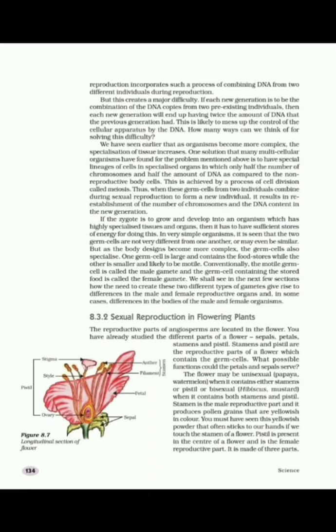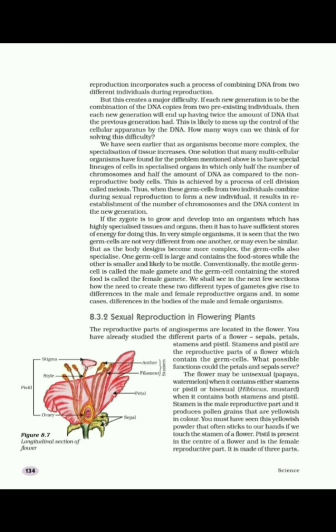Now let's see sexual reproduction in flowering plants. The reproductive organs of angiosperms are located in the flower. So flower-bearing plants show sexual reproduction. A flower has four parts: sepals, petals, stamens and carpels.